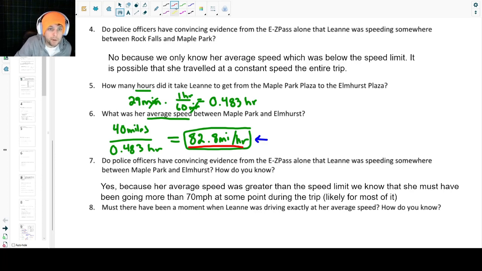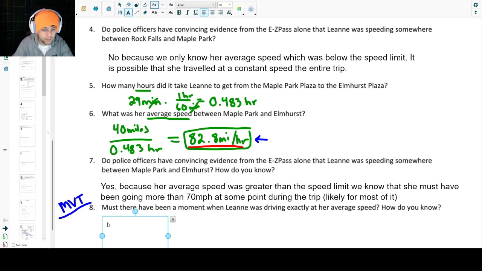So, must there have been a moment in which Leanne was driving exactly her average speed? How do you know? Interesting, right? So this is a really important idea that we're going to be looking at. This is something that we call the mean value theorem. So, must there have been a time where she was traveling her average speed? Yes. The answer here is just a short answer. It's yes. Sorry, I'm going to change that font size.